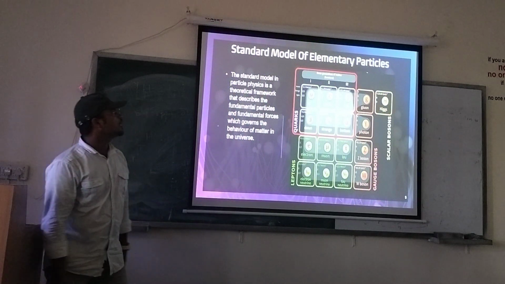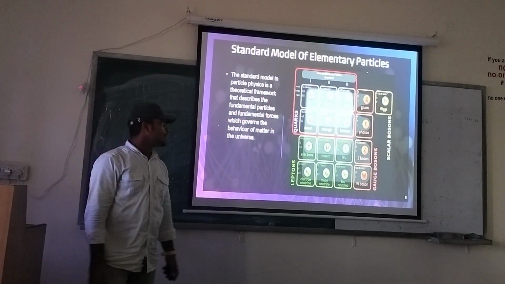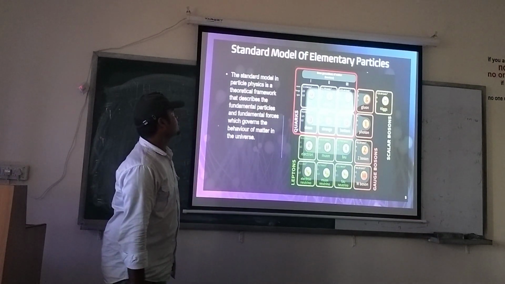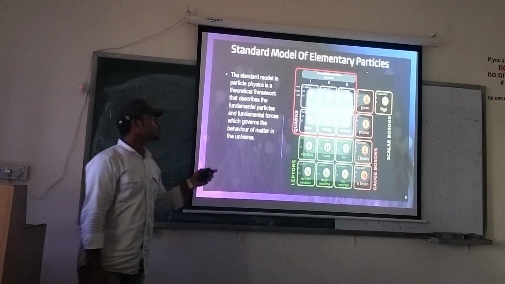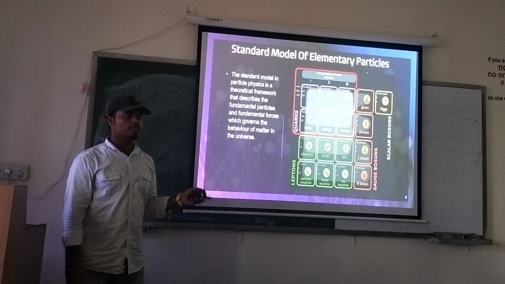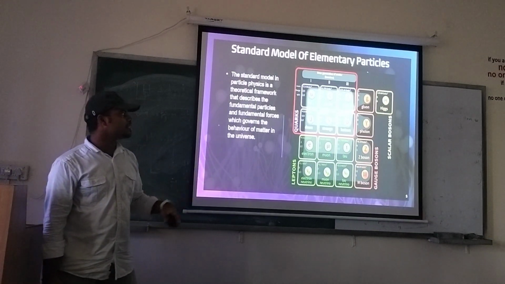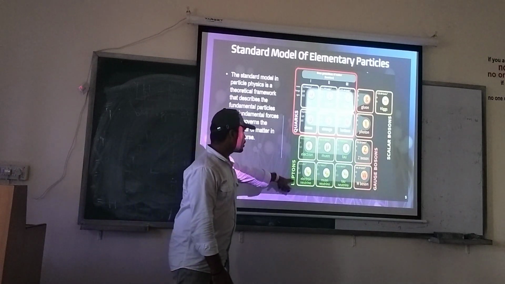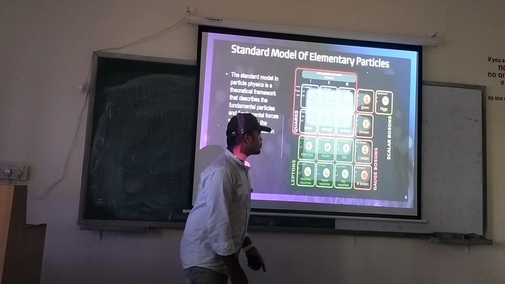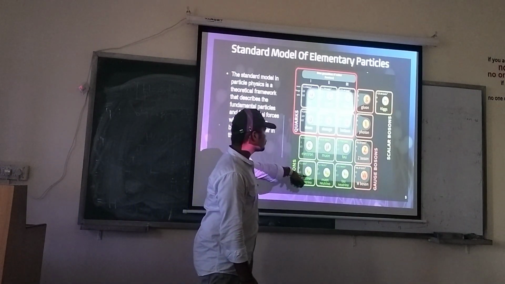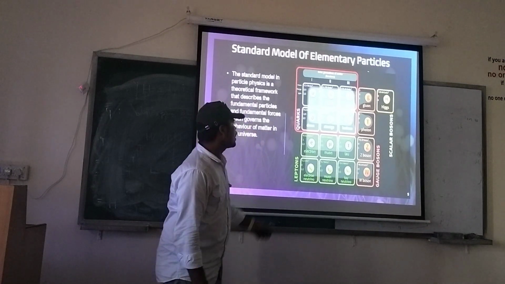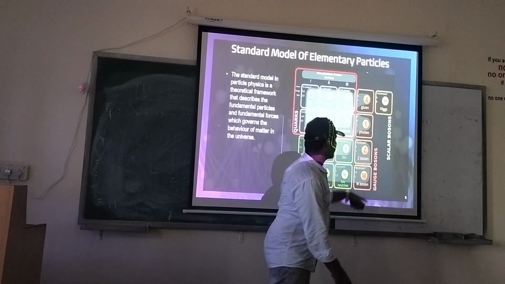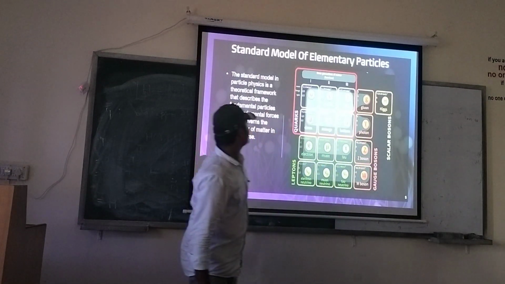Then comes the standard model. Here I have shown a picture of the standard model. This is a theoretical framework drawn by physicists to describe all these elementary particles in a single frame. It includes leptons, with 3 generations, 6 leptons and their antiparticles, and quarks, 6 flavors of quarks, and these are the intermediate particles or bosons.